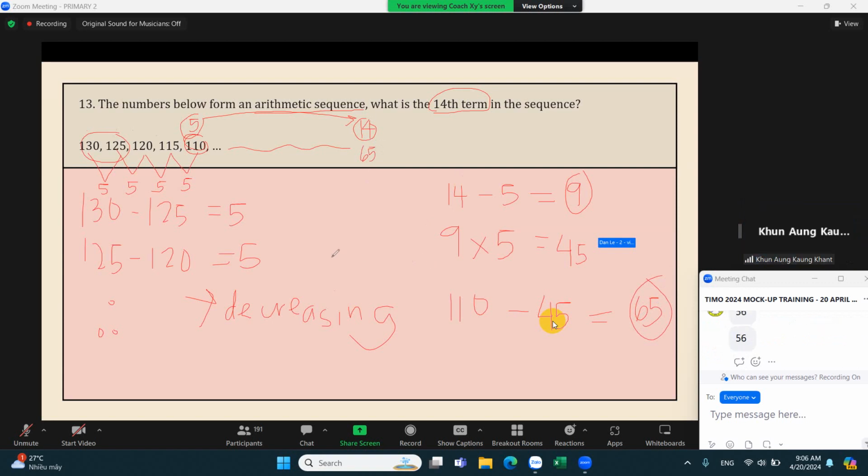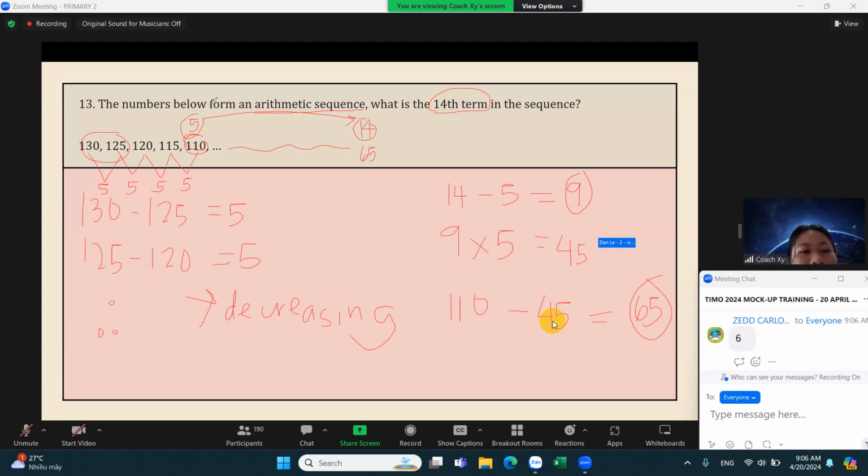Okay, you get it? Teacher, we can do it like 130 divided by 5. Teacher, I do it like this: the 14 terms, so you get 30, multiply by 5 because the difference is 5.